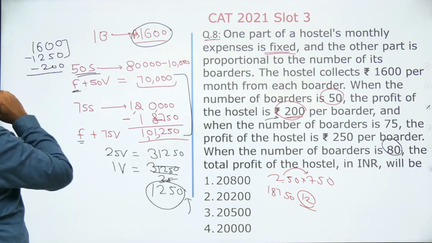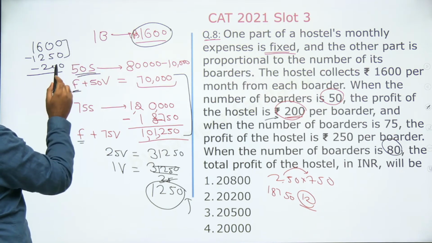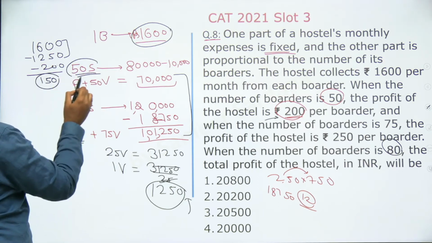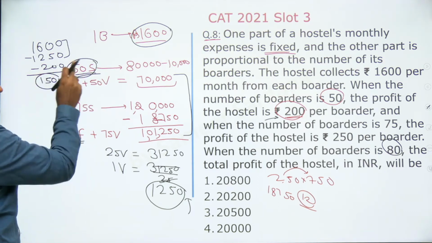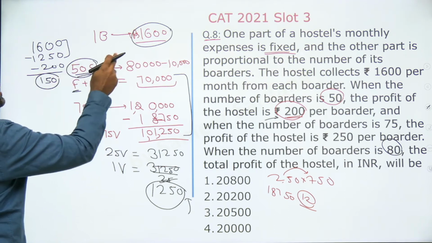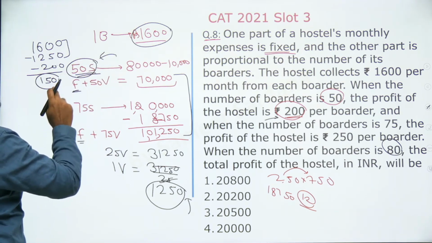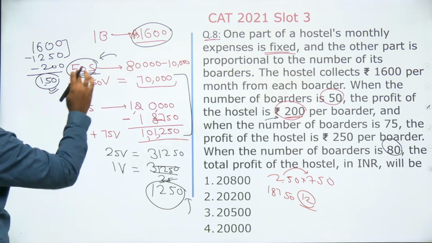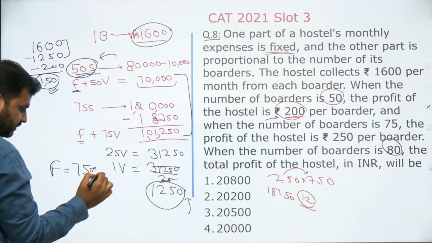This subtraction would be 350. 350 minus 200 is 150. So can I say when there are total 50 students, fixed expense is distributed over 50 students, every student is paying 150. So what is my total fixed expense? Fixed expense will be 150 into 50, that is 7,500.